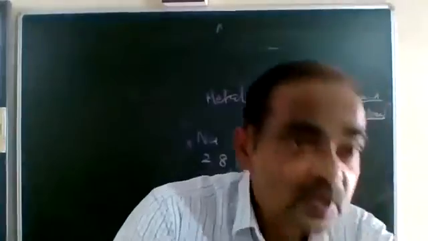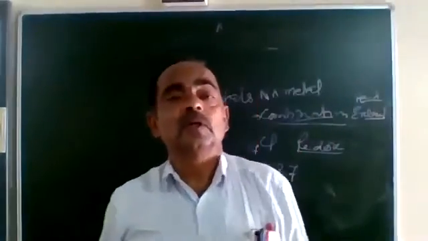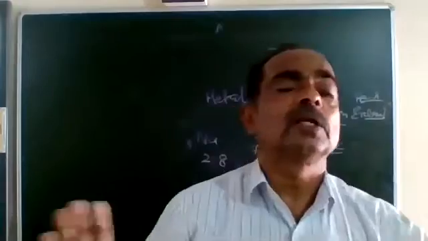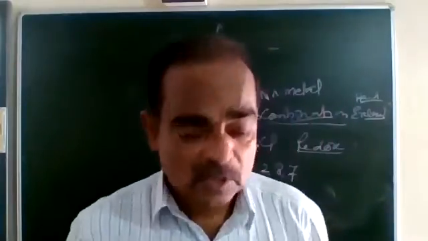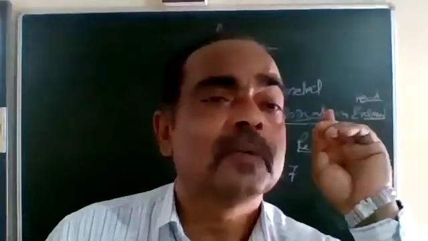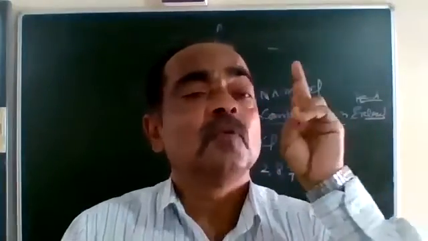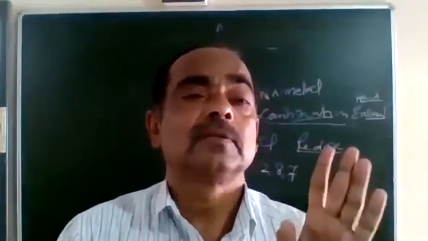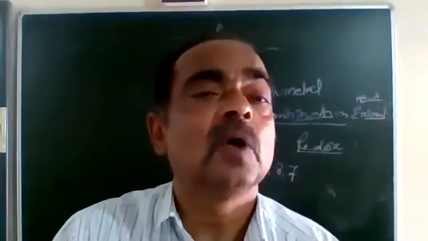Now, understood? Why do I say it this way? Because inert gases are the most stable molecules or atoms. They don't react at all. Remember I told you in my first class, the basic difference between atoms and molecules: atoms are unstable, molecules are stable.